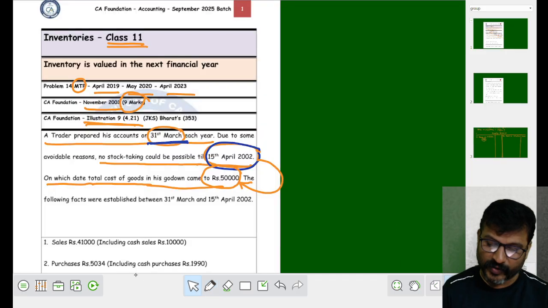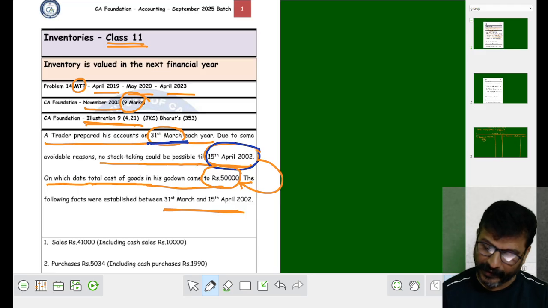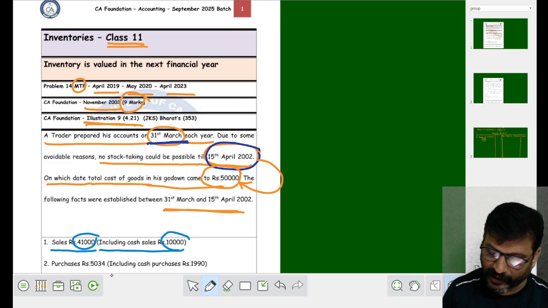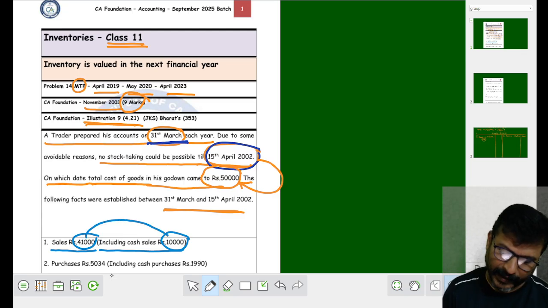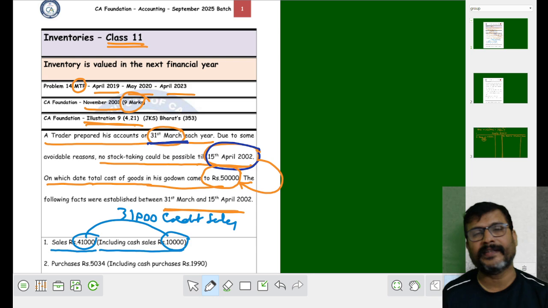The following facts were established between 31st March to 15th April. See what happened in the first point of the problem. We have sales of rupees 41,000. Out of 41,000, cash sales is 10,000. What is the balance? The balance is 31,000. That 31,000 is called what sales? Credit sales.